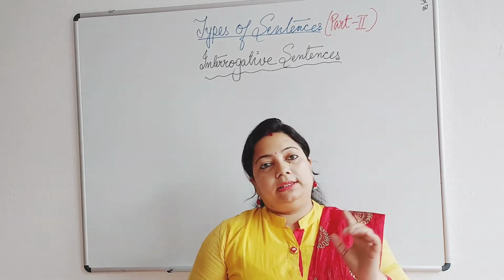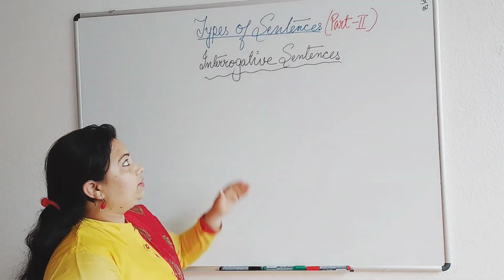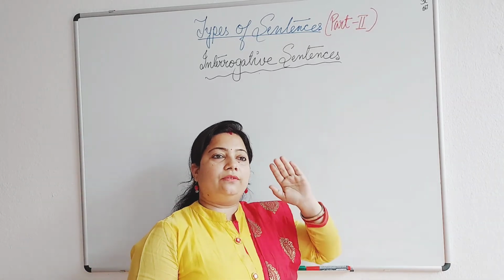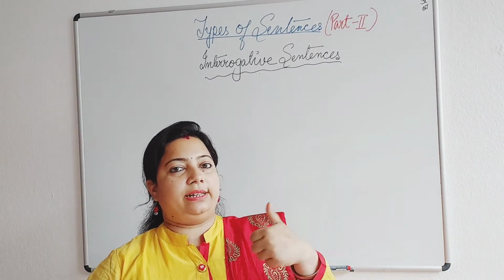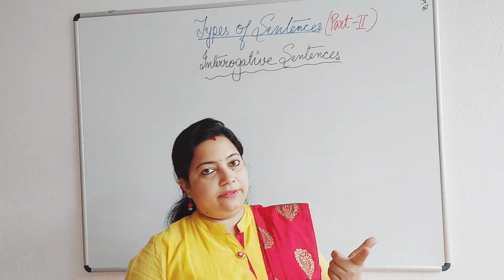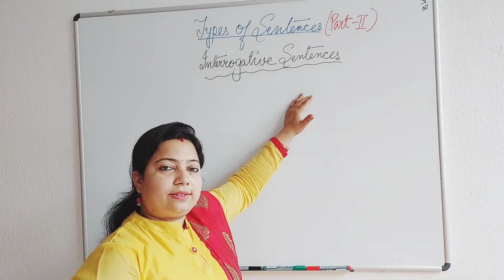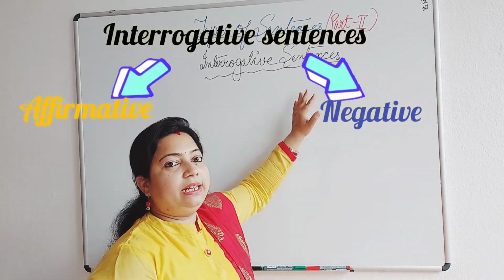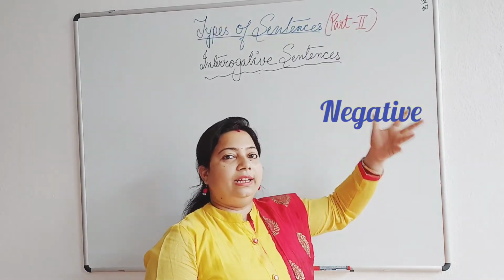Okay, the last thing that I need to tell you about interrogative sentences is, as in assertive sentences we had two types of sentence, affirmative and negative, in interrogative sentences also, the question may be in affirmative form or it may be in negative form. How? Let me tell it to you.